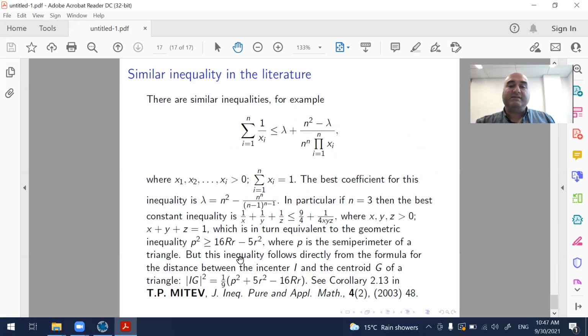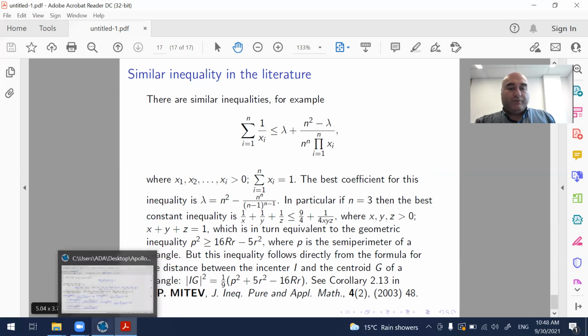But this inequality is easy because it follows directly from the formula for the distance between the incenter I and the centroid G of a triangle. There is a formula in geometry books for this distance, IG squared is equal to this. So the inequality directly follows from it. More about this inequality is in Mitev's paper from 2003.